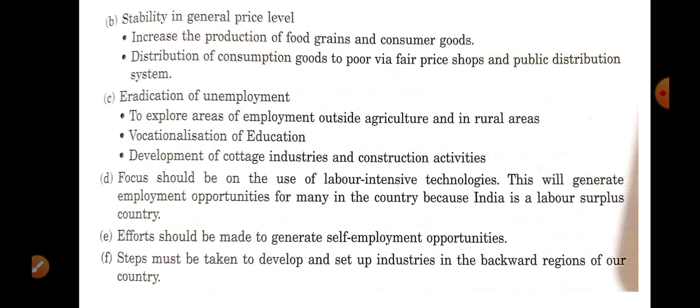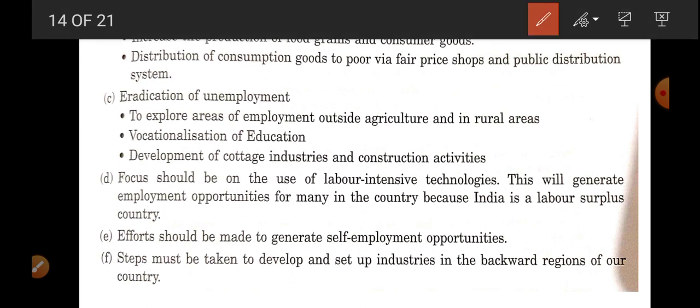Okay, and for the poor people, goods are provided at a controlled rate price. Eradication of unemployment: to explore the area of employment outside agriculture and rural area. Vocationalization of education, meaning education should be like that they are skilled in a particular area. Development of cottage industry and constructive activity like animal husbandry, fishery, horticulture. Okay, so they are going to be trained in these things.